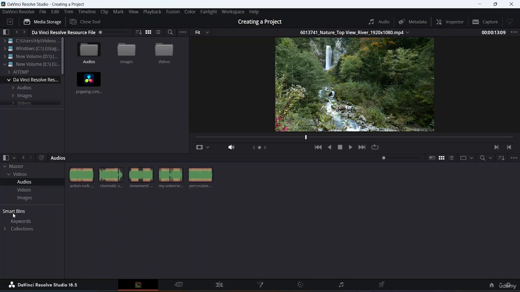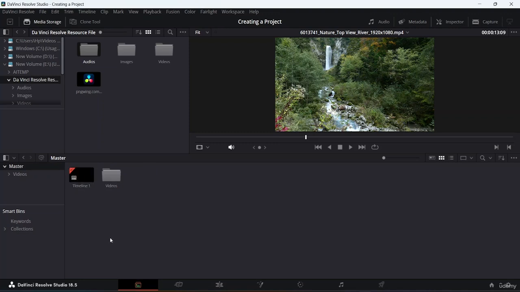This was the smart bin, which will actually recognize what kind of files you have imported and it will segregate them accordingly. And I have also shown you that if you want to do it manually, how you will be able to select these frames manually right over here. And under this master option, also under the videos, you can see I do have my timeline as well.